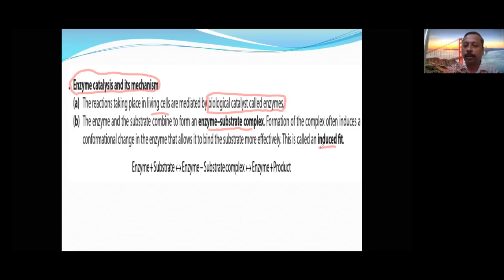This is called induced fit. Enzyme plus substrate will form an enzyme-substrate complex. Then the substrate will be converted into product, and again we get back our enzyme. See, the enzyme remains unchanged, so only the substrate is converted into product.